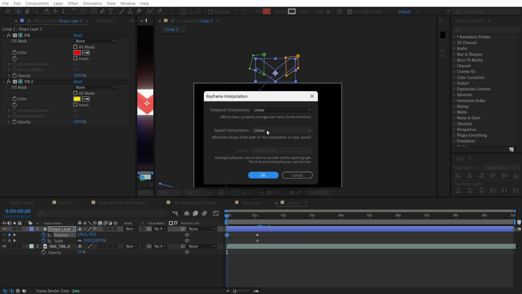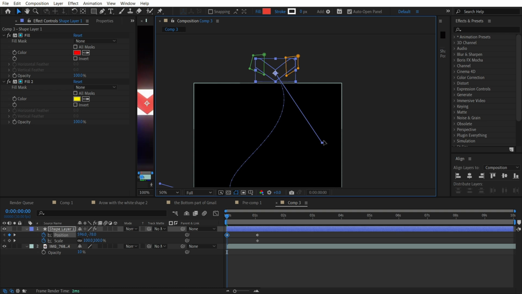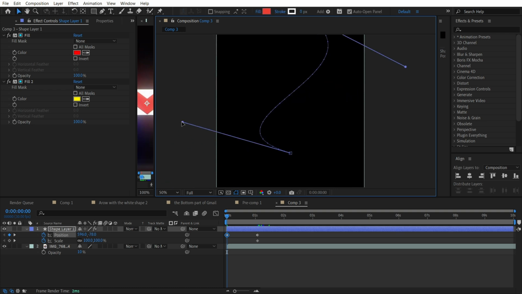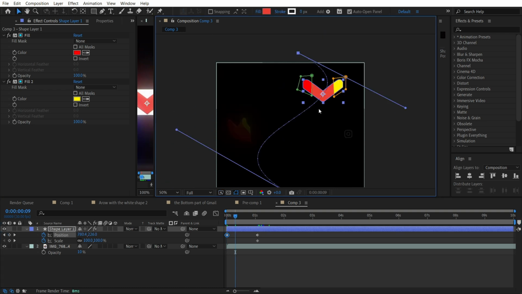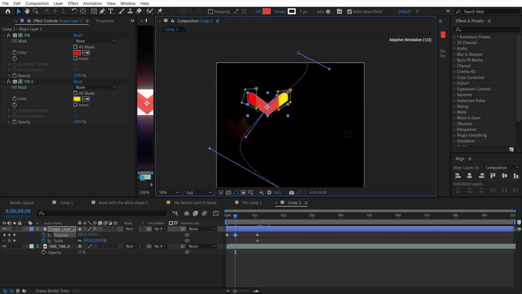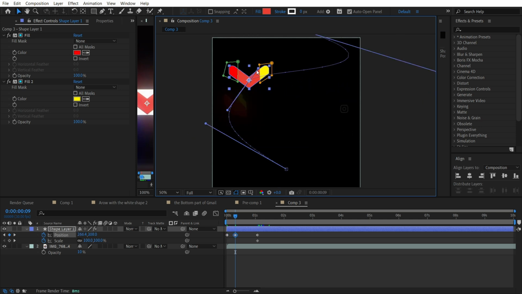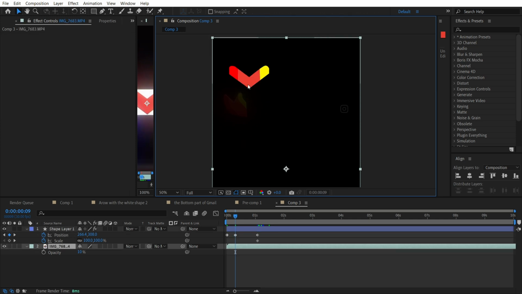The same here, Bezier. So guys, you can make it in this way. Also you can make some additional keyframes for it, so that's up to you how you want to animate it.